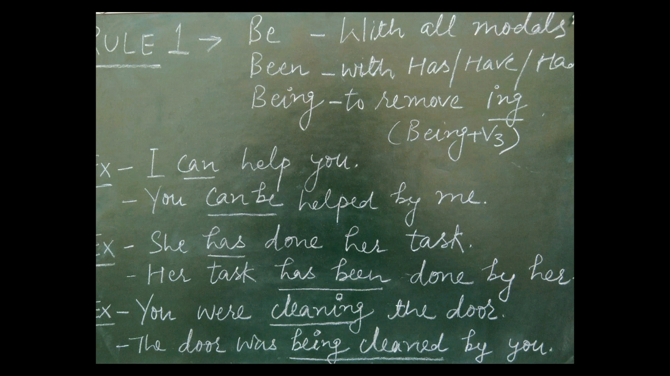I'm going to explain you with the help of these examples. Number one, I can help you. It will become you can be helped by me. Second, she has done her task. It will become her task has been done by her. Third one, you were cleaning the door. It will become the door was being cleaned by you. Clear? I'm moving to rule number 2.